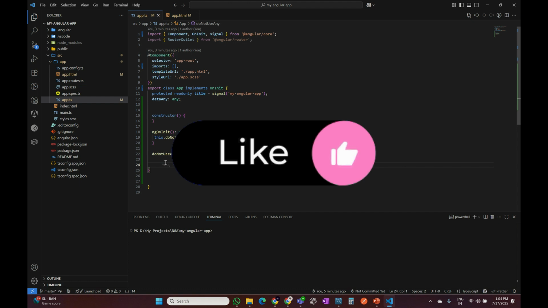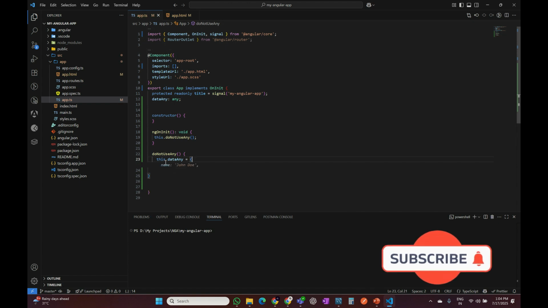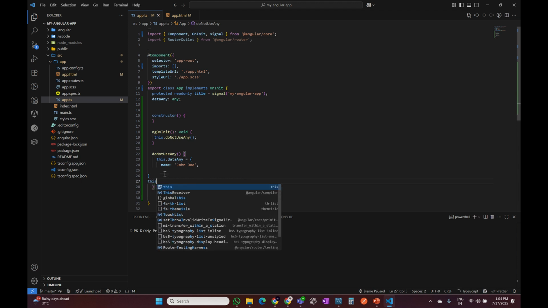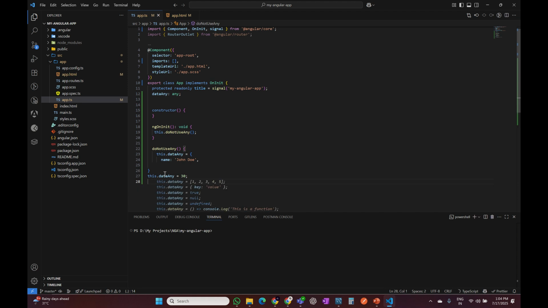See, here I'll type this dot data any, which can be of type object. You can see there is a type object here, and then this dot data any is equal to 30, which is type number, and we are passing it to data any, which has type any.